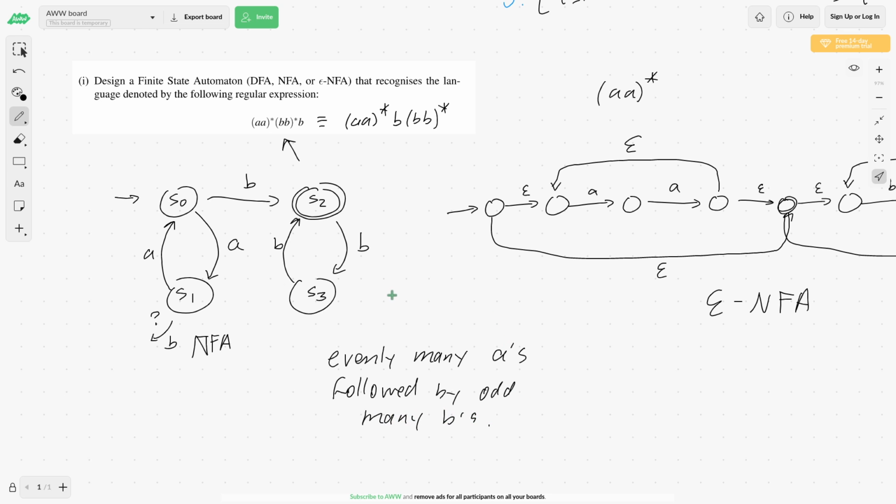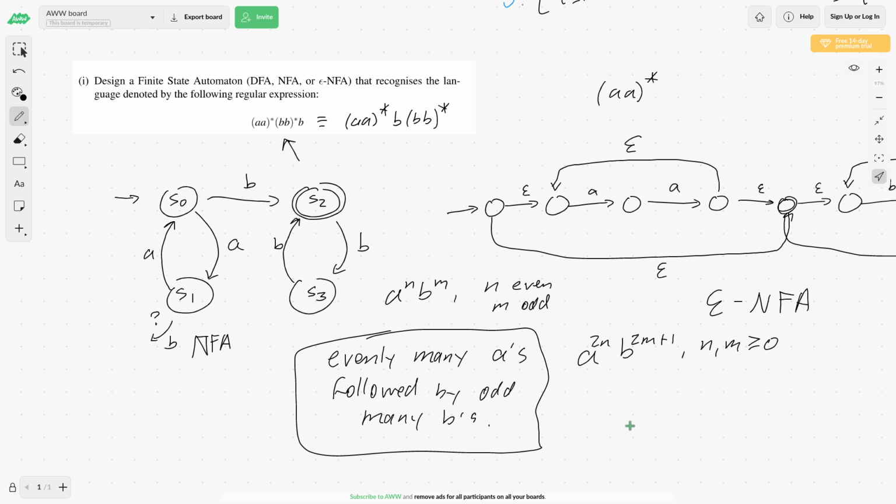You could also state it as A to the N, B to the M, where N is even and M is odd. How else could you describe it? You could describe it as A is 2 to the N and B is 2 to the M plus 1, where N and M are just non-negative integers. I guess if they want a description in plain English, this would be probably what they were looking for. We're also asked to describe if my finite state automaton is deterministic or not.